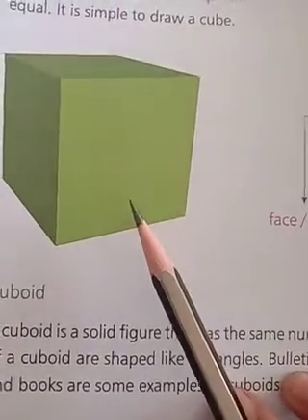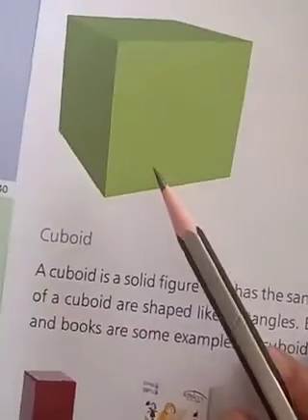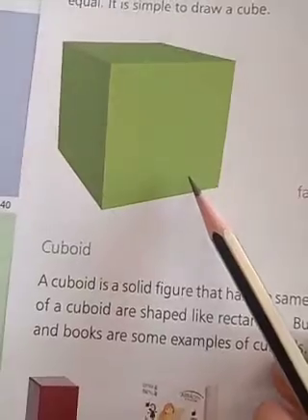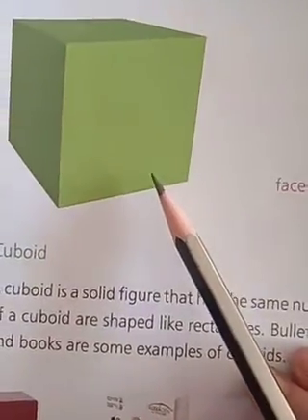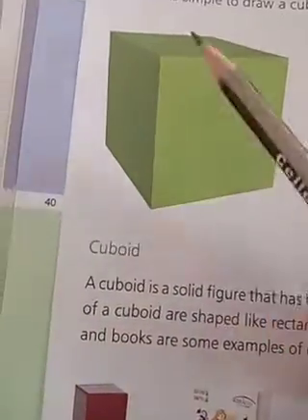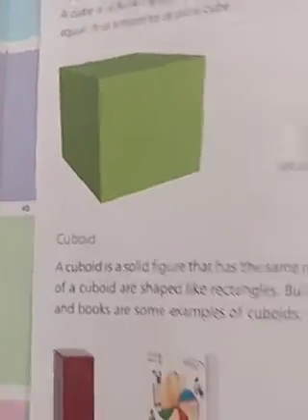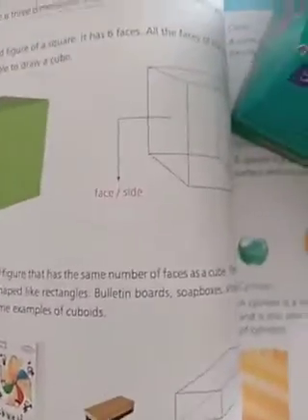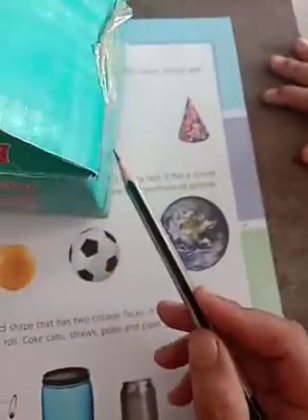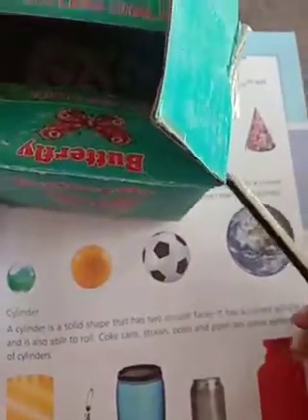So how many faces does it have? Box taken. So 1, 2, 3, 4. How many faces does a cube have? I am showing, children. I am giving another example also. See, this is the cube shape, a chalk piece box. One face, 2, 3; 1, 2, 3.